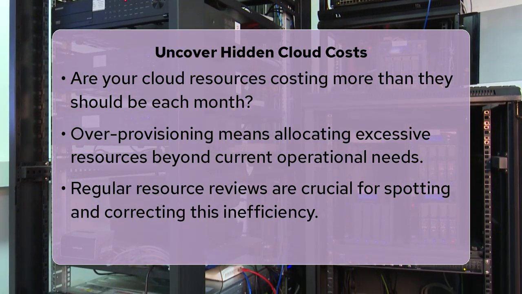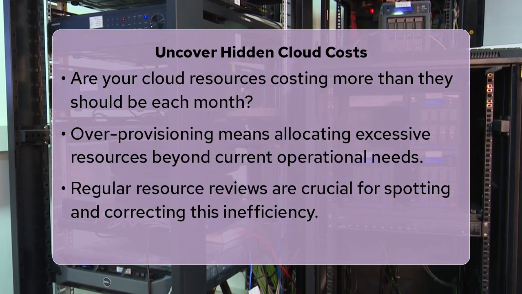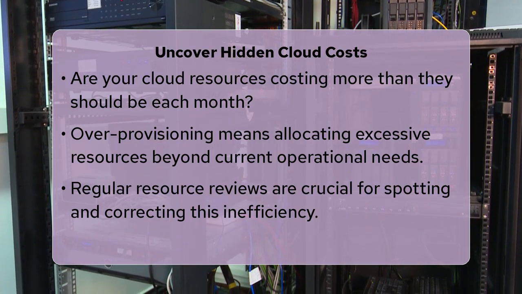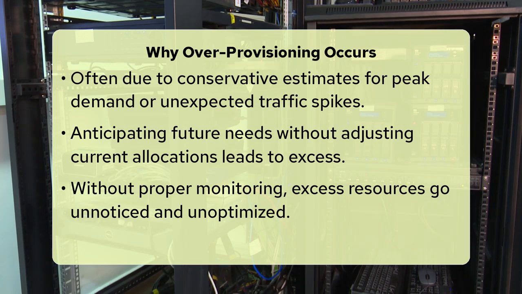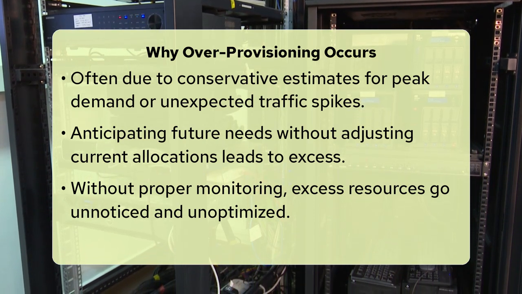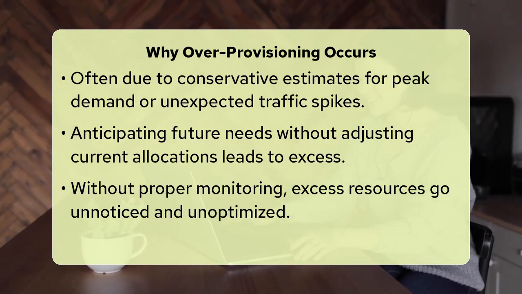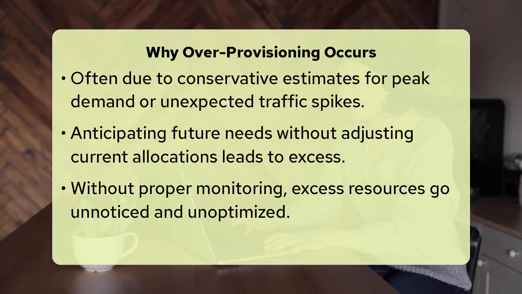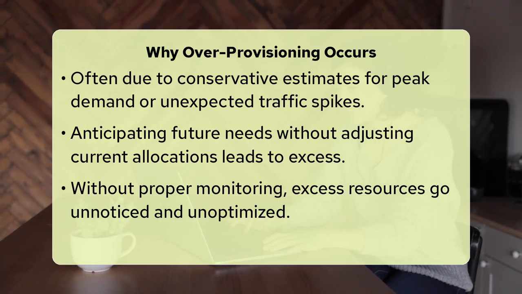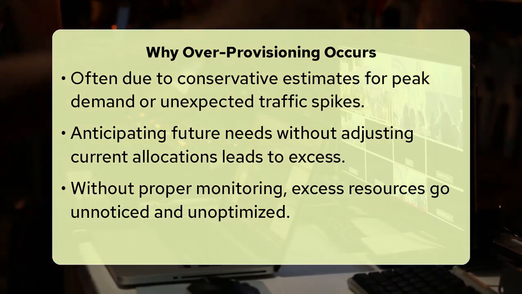This situation frequently arises from a few key factors. Often, resources are initially provisioned with generous buffers to handle unexpected traffic spikes or future growth, or perhaps due to a lack of precise historical performance data. Without regular assessment, these initial allocations can quickly become excessive as workloads change, or as applications become more efficient, leaving valuable resources underutilized and silently draining your budget.